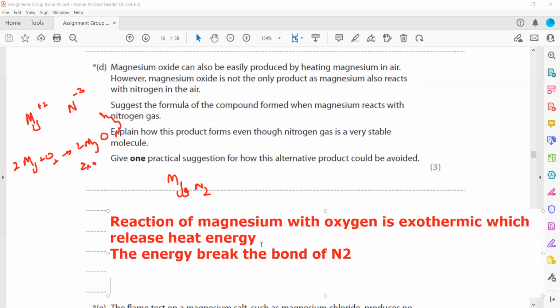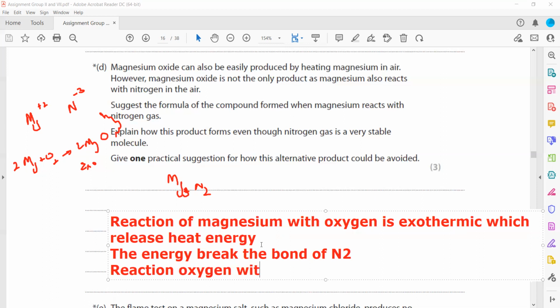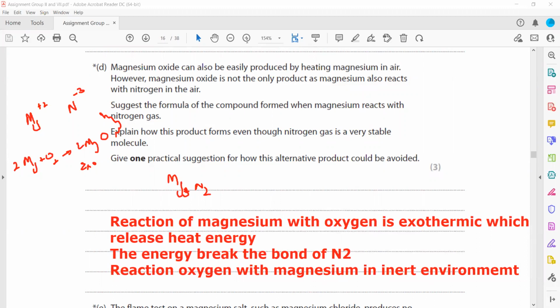And what should we do? Because we are carrying out the reaction in air, we should react oxygen with magnesium in an inert environment, or carry out this reaction in the presence of, say, argon or helium.